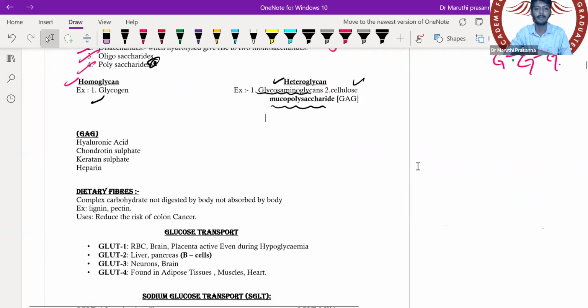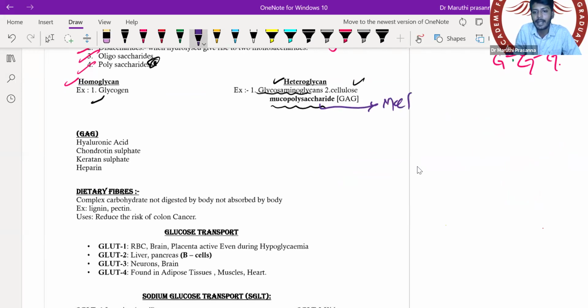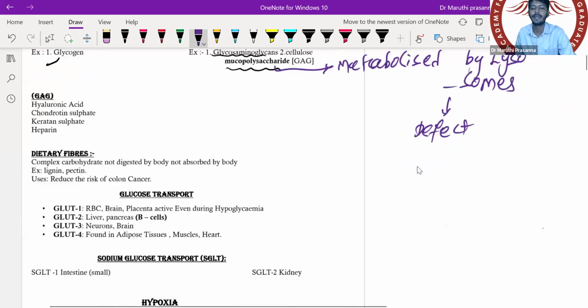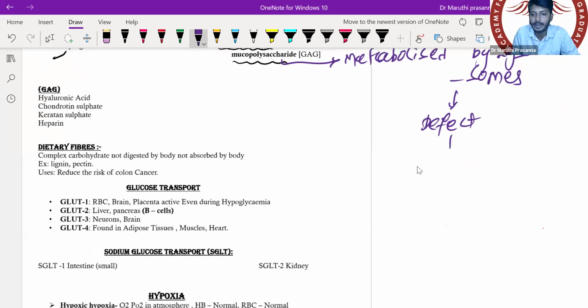So please understand we have some glycosaminoglycan diseases. Glycosaminoglycans are metabolized where? Yes, come on, tell me, metabolized by your lysosomes. Okay. So if there is a defect, it will give rise to which disease? If it is metabolized by the lysosome and there is a defect to this, what disease will arise? Anybody? Come on quickly.